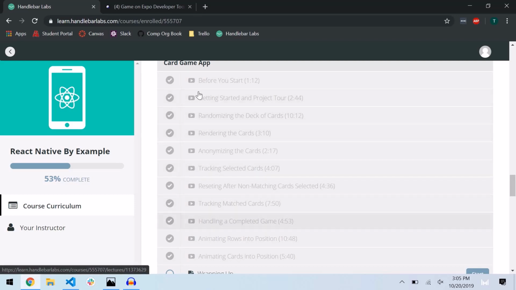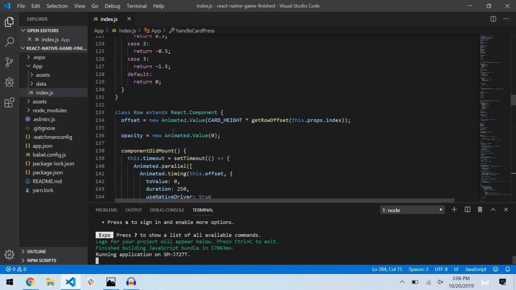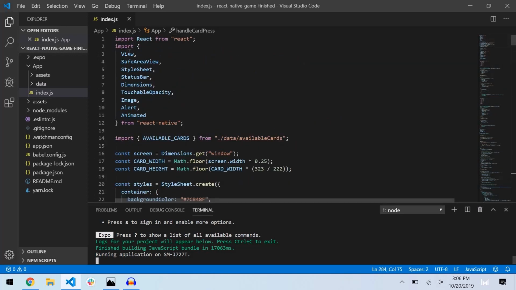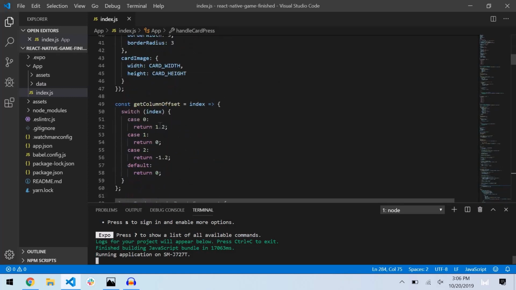Here's my handlebar laps to show you that I've completed it all. Now let's look at the code. So here, it's all in this one document. Here in the beginning, we just have our styles that we just went over.